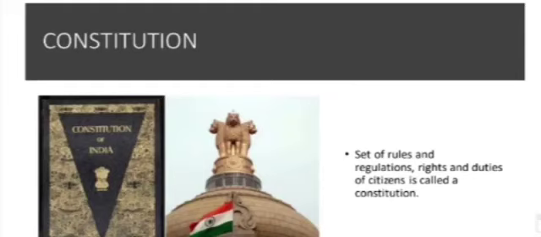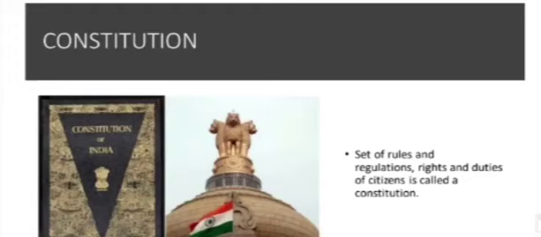That is why our eminent leaders decided to frame our own constitution. On 26th January 1950, the constitution of independent India came into force, and on this day India became a democratic republic.